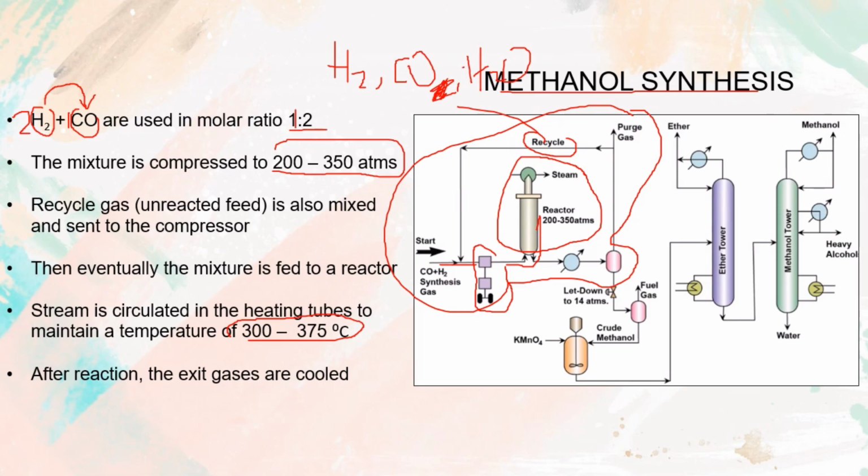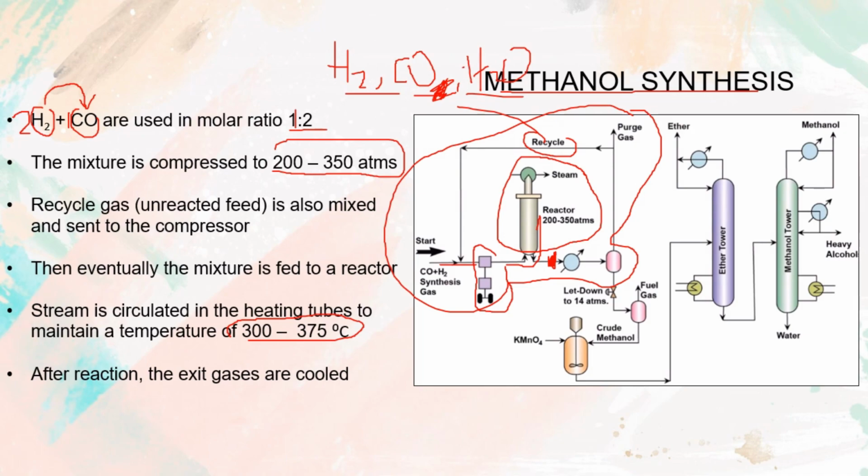After the reaction is completed, most of the material is converted to methanol. But we also have some material left over in the gas phase, which is hydrogen, carbon monoxide, and water.